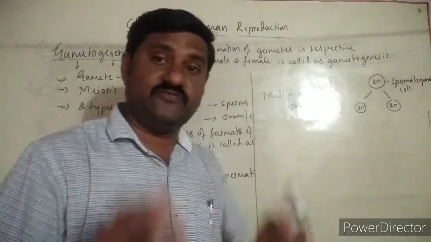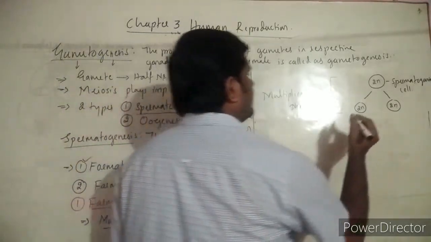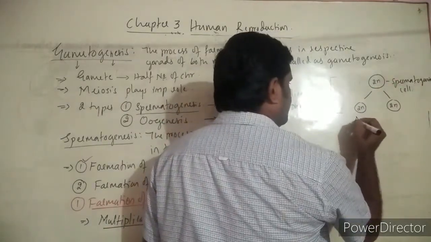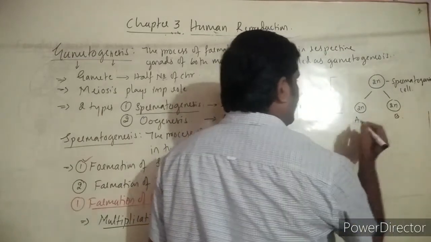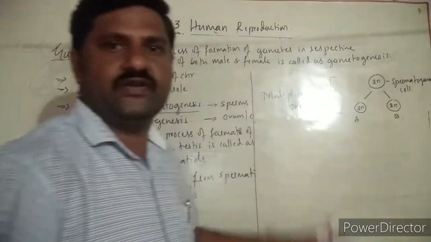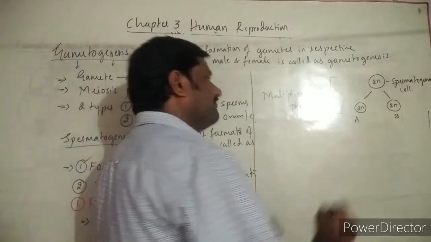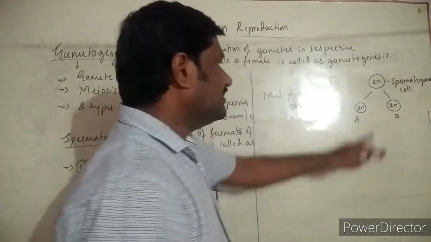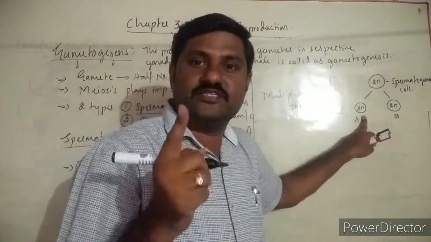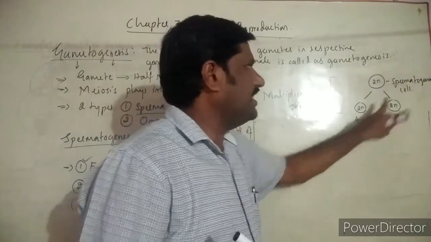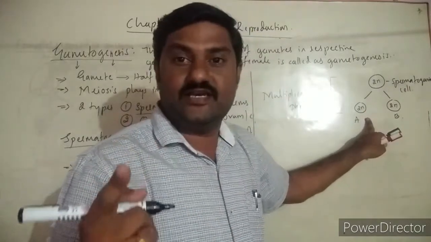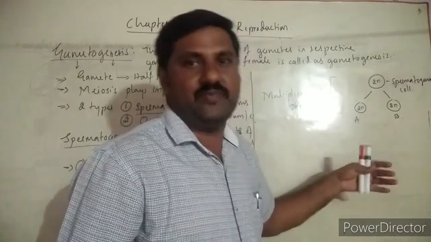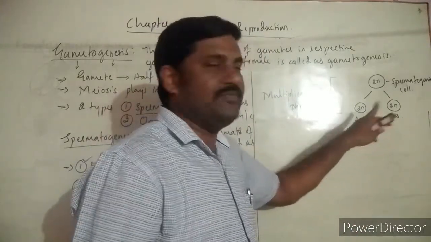And next we shall go to the next phase. What is the next phase? Before going to see that, we must remember, when the spermatogonial cell undergoes division, it forms 2 types of cells. One is type A cell and the second one is type B cell. First of all, we must concentrate on this type A cell. Type A spermatogonial cell remains as the stem cell. Once again it undergoes division so as to form many spermatogonial cells. This is type A.